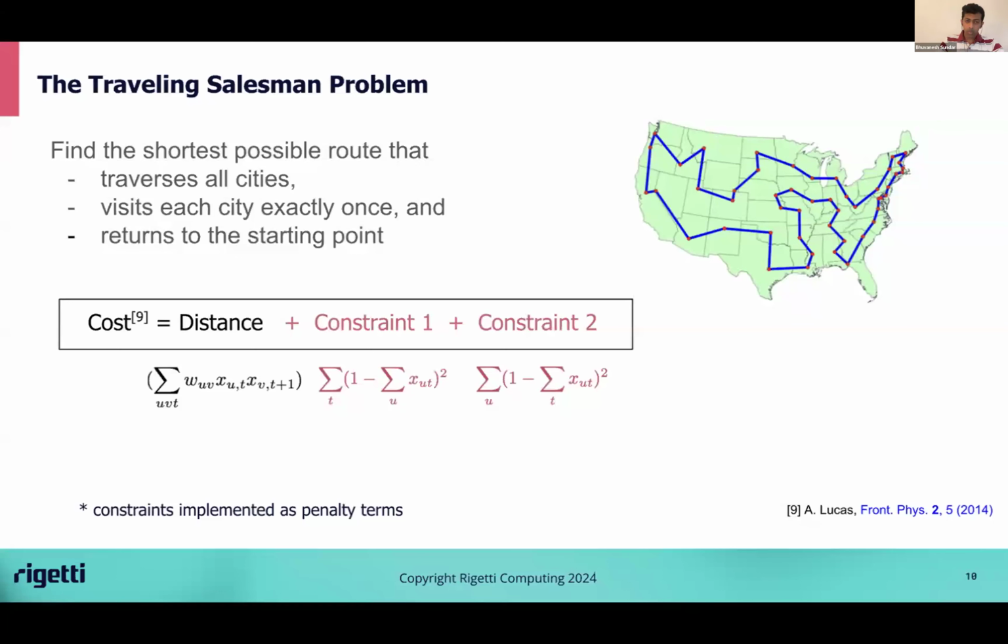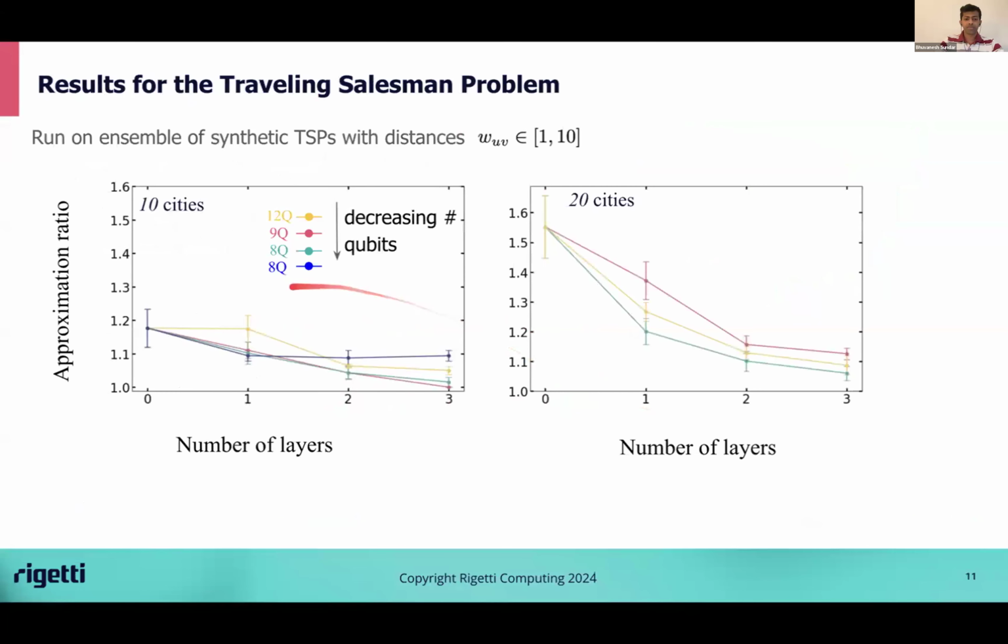We implemented the qubit efficient ansatz for the traveling salesman problem. And here's what we found for synthetic traveling salesman problems with 10 and 20 cities each, where we randomly pick the distance between two cities as an integer between 1 and 10. We plot the approximation ratio versus the QAOA depth for different qubit efficient encodings. Each color corresponds to a different number of qubits for the same problem.